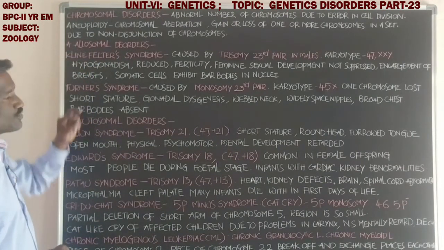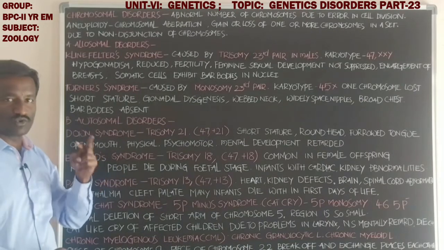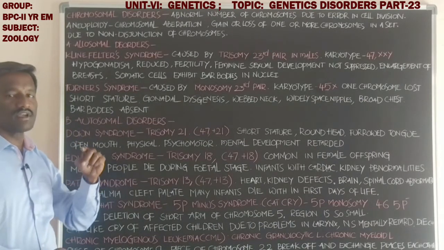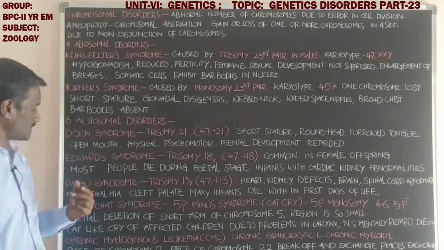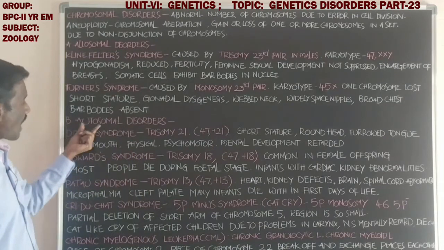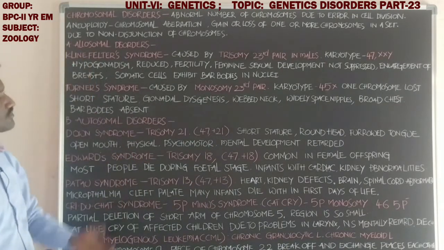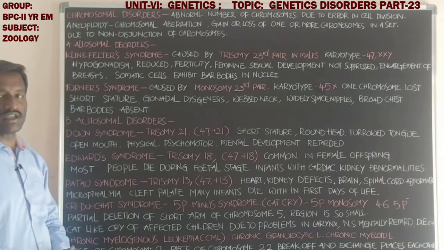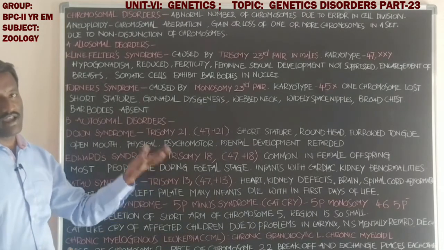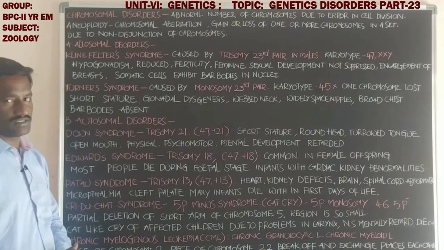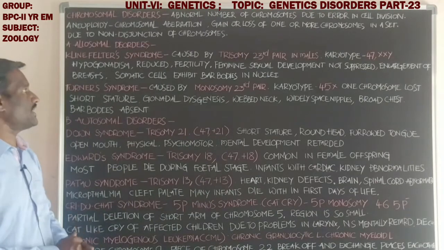Next, chromosomes are of two types: allosomes and autosomes. Allosomes are also called sex chromosomes. These are XX in females and XY in males in human beings.